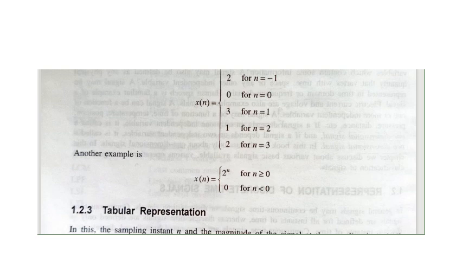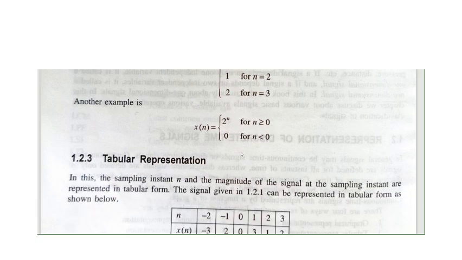Another example: this is the same thing that we have seen here, but it is a more compact form as compared to this. It is the mathematical relation that we have used. Here we have defined it as per the time index. Now next is the tabular representation.